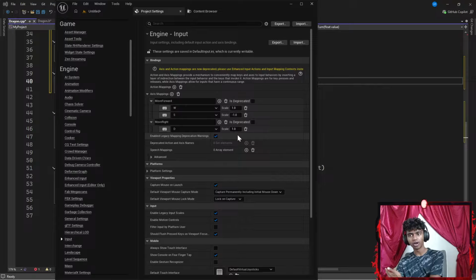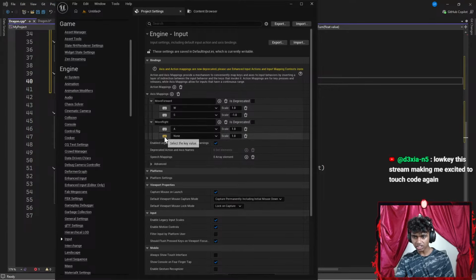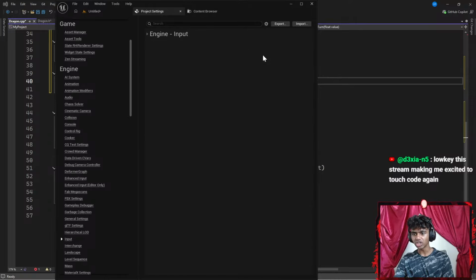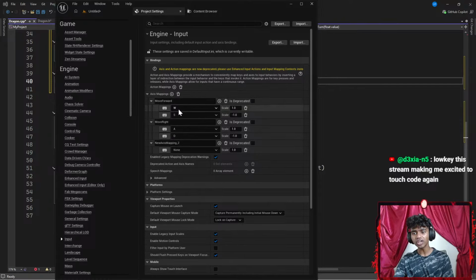I'm going to move positive to the right. Actually, this might be A. Okay, then I'm going to go with something like plus. Let's go with something like D. If I click D, I'm going to go towards a negative direction, -1. And that's pretty much it for my axis mapping, but I want to create one more.